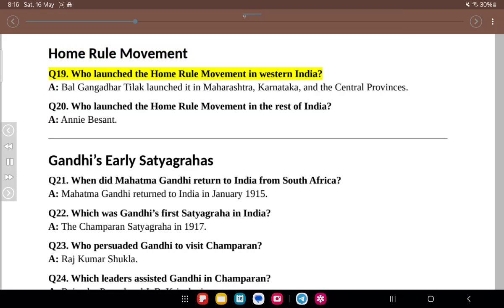Home Rule Movement. Q19. Who launched the Home Rule Movement in Western India? A. Bal Gangadhar Tilak launched it in Maharashtra, Karnataka, and the Central Provinces. Q20. Who launched the Home Rule Movement in the rest of India? A. Annie Besant.